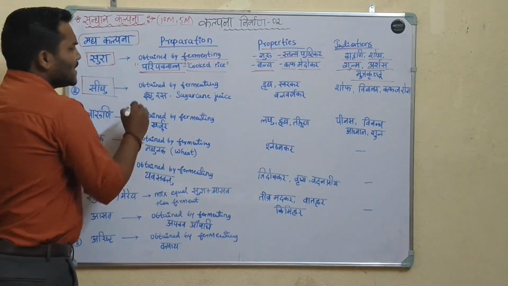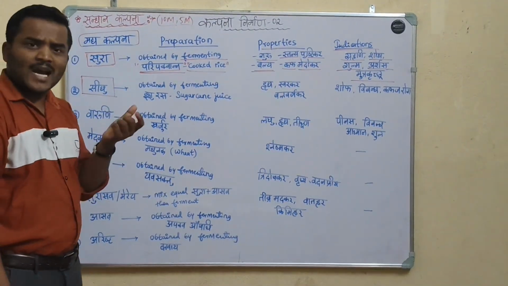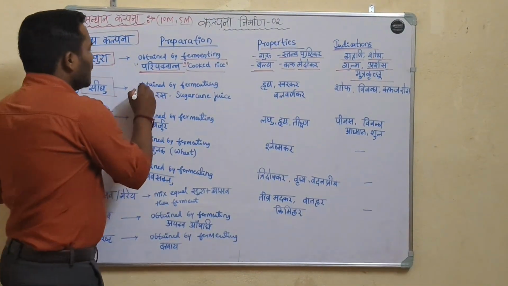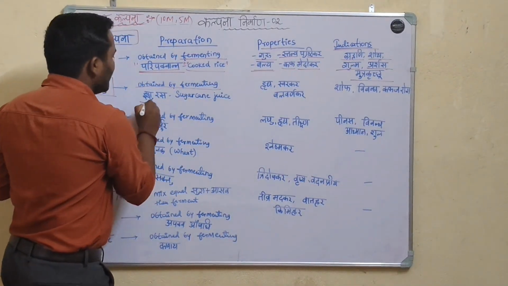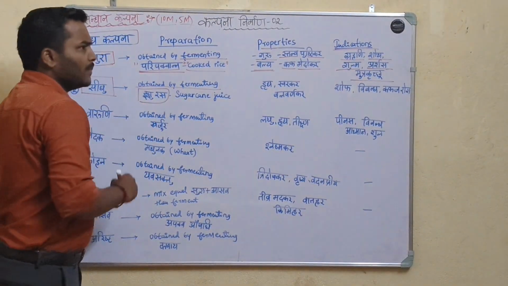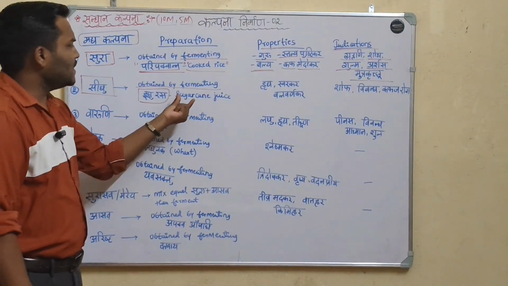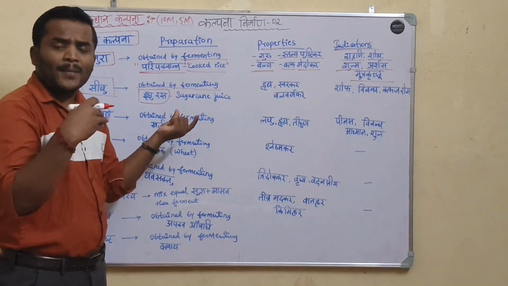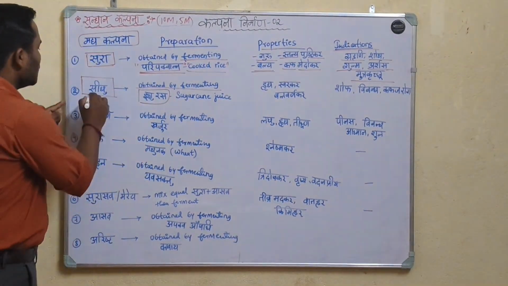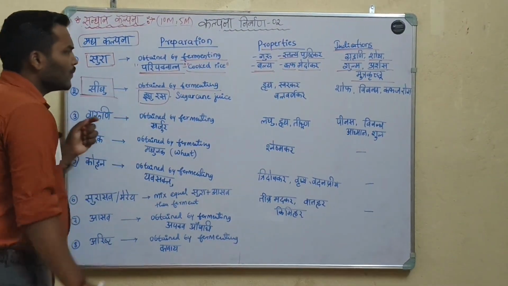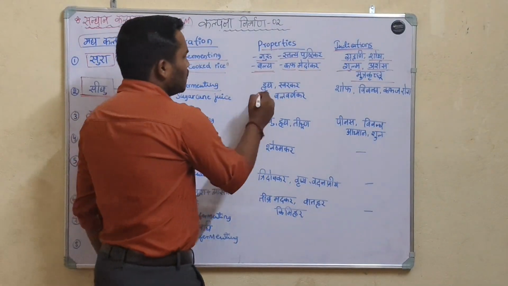Sidhu, it is the alcohol preparation obtained by fermenting ikshurasa. Fermenting ikshurasa, that is sugar cane juice, what do we make? We make sidhu. Sidhu. What are the properties of sidhu?